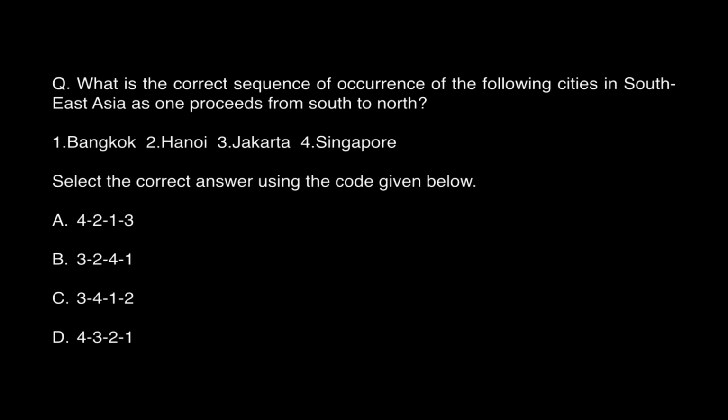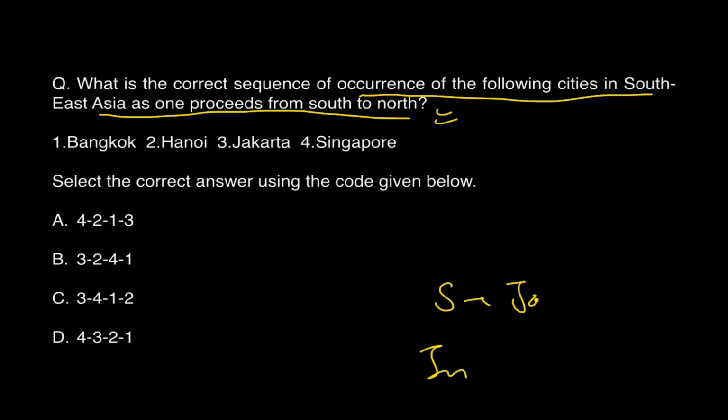What is the correct sequence of occurrence of the following cities in Southeast Asia as one proceeds from south to north? See, it's a bit of a tricky question, but obviously I know that Indonesia is the southernmost country in Southeast Asia. Maybe Papua New Guinea you can include. So Jakarta is obviously the southernmost because it is in Indonesia. So this level of knowledge obviously you require. Then Singapore is below Malaysia, so Singapore is the next city. I am going from south to north.